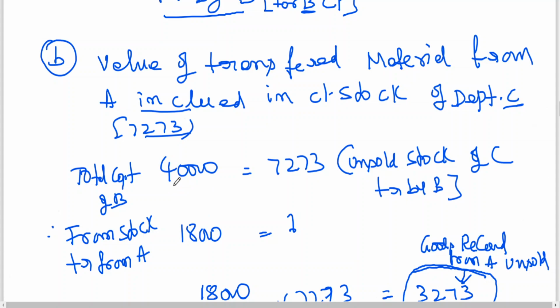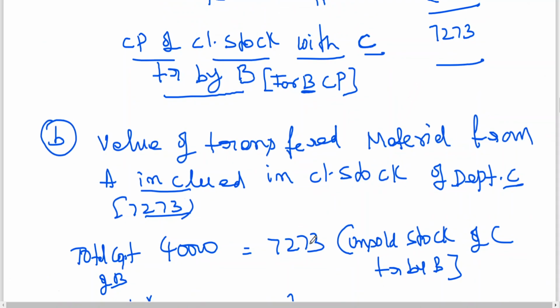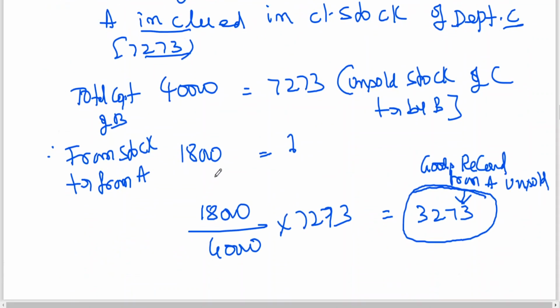This I already explained in the beginning. It is 7,273. This is cost price for B. Unsold stock of C transferred by B at cost price 7,273. Now it includes 18,000 worth of goods, transferred in that particular percentage. So total cost of B 40,000, 7,273. From stock transferred from A, what is the proportionate value of stock that is still unsold by C? That means 45%.